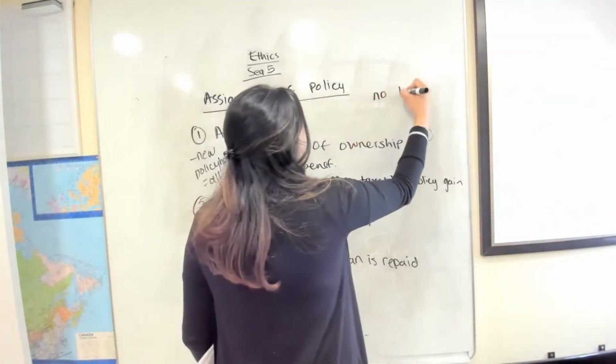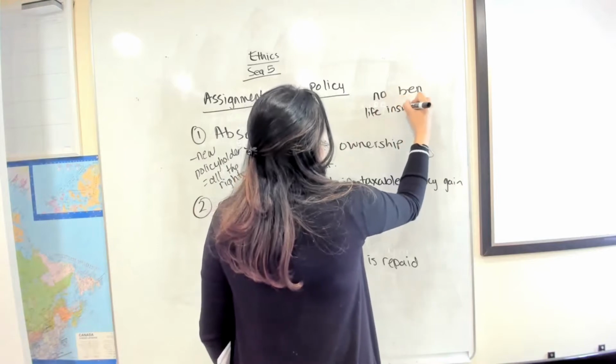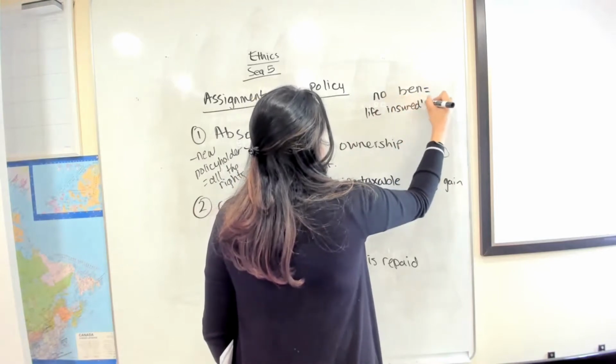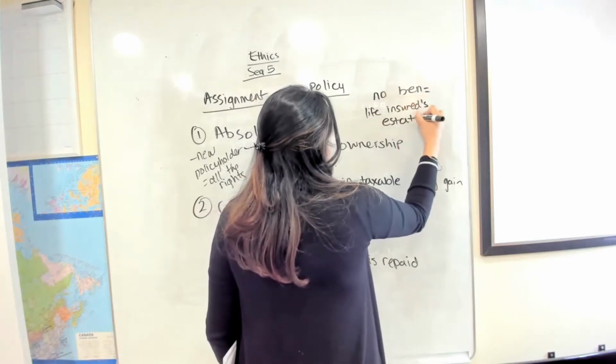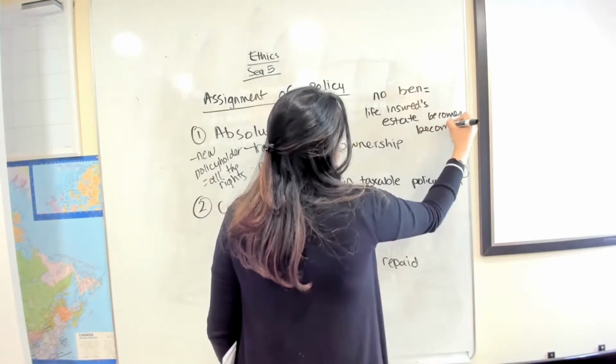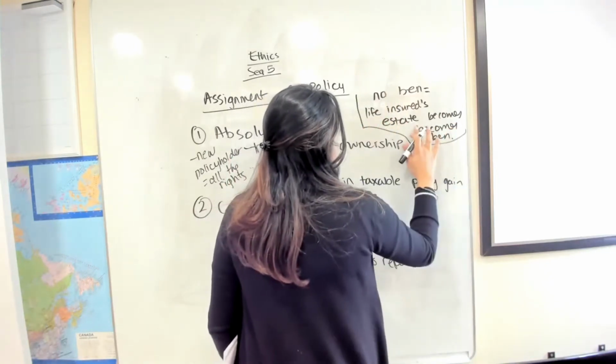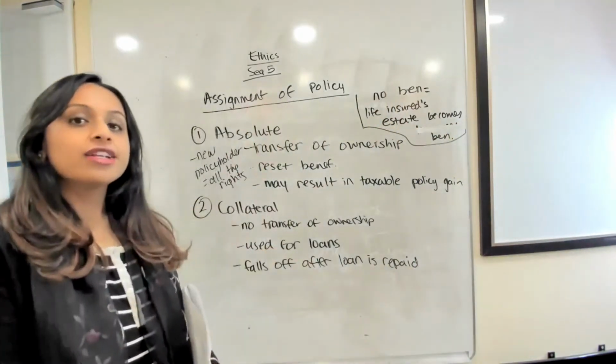So if there's no beneficiary, then the life insured's estate becomes a beneficiary, or the policyholder's estate becomes a beneficiary. All right, so what do we mean?